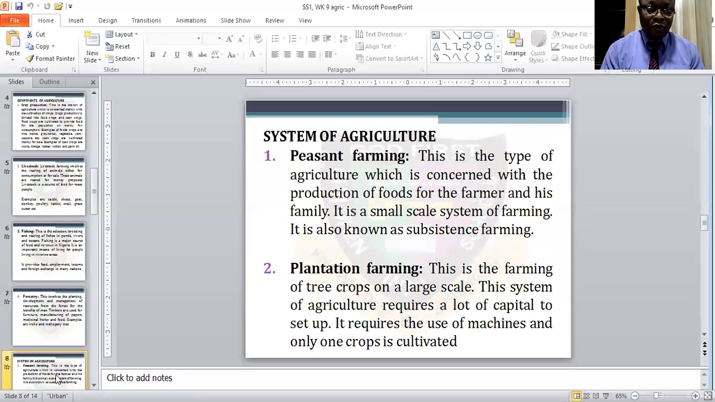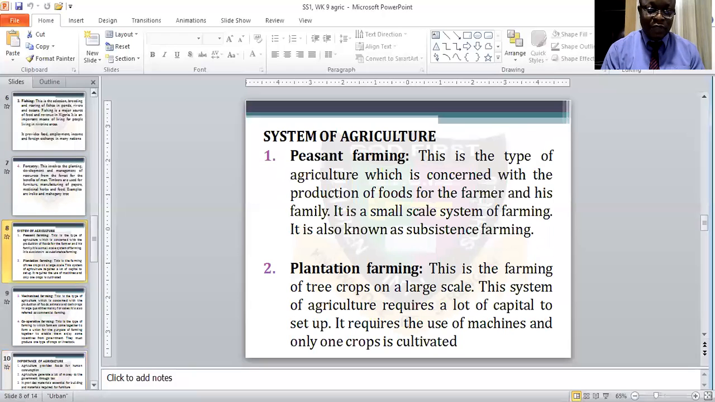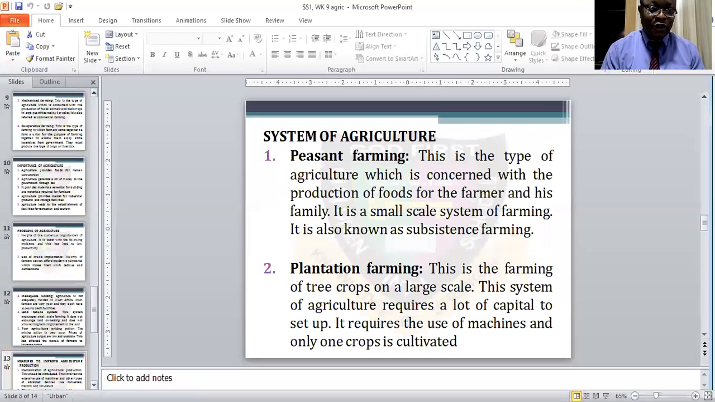So let us look at the systems of agriculture. One, we have peasant farming. This is a type of agriculture which is concerned with the production of food for the farmer and his family. So the farmer only provides food for his own family. It is a small scale system of farming, and peasant farming is also known as subsistence farming.